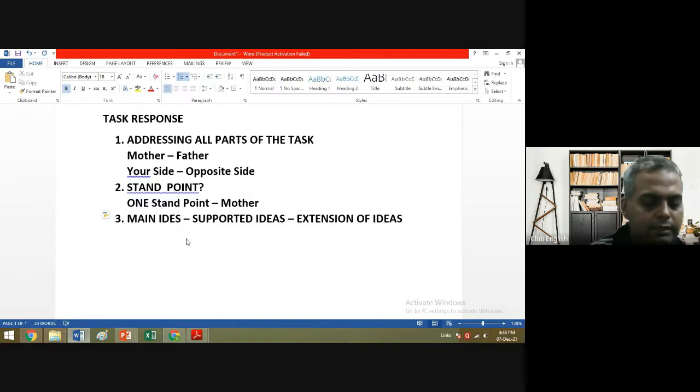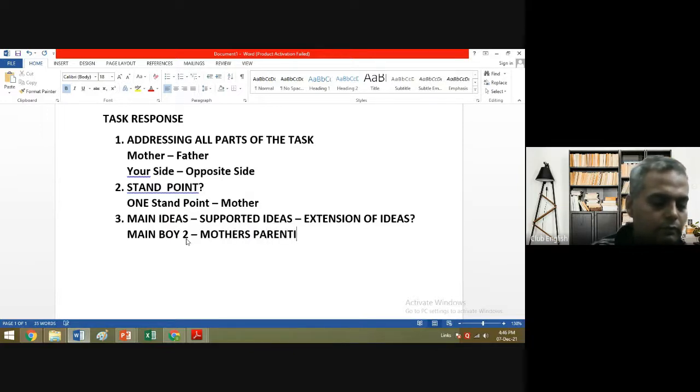Now, what are these things? So, what does the main idea mean? Suppose that you are writing this essay on mother and father. Now, in main body one, you are writing that you are there with mother. So, you'll be writing the opposite side, the father related thing. For example, I will be writing main body two, and you will be writing features of mother's parenting.